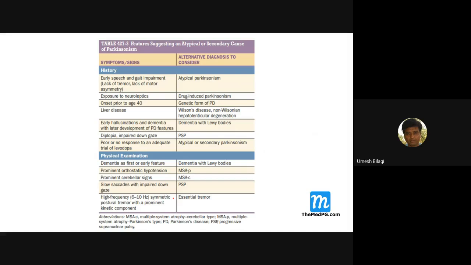Now, features that suggest an atypical or secondary cause of Parkinsonism. So what is it? If the patient responds nicely to levodopa, then it is Parkinsonism. And if it is not responding, check your diagnosis. And if there is an early age of onset, then probably it is not Parkinsonism.